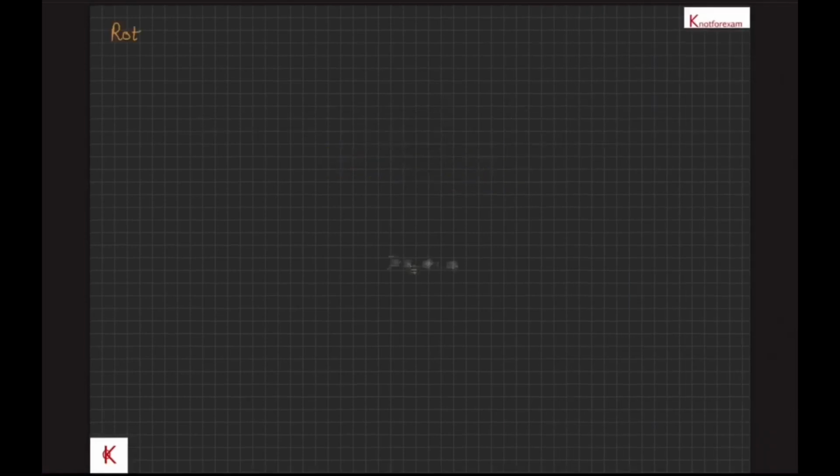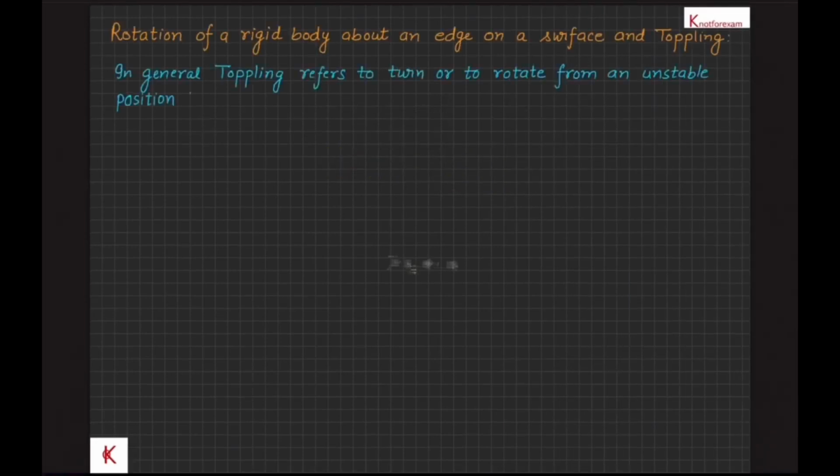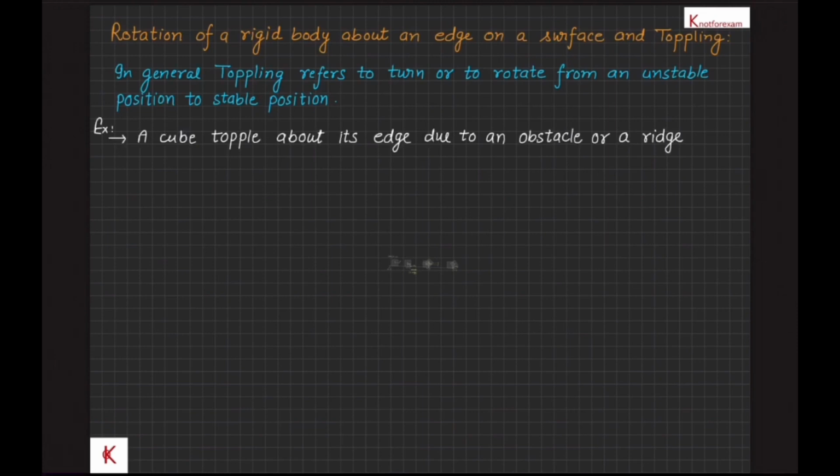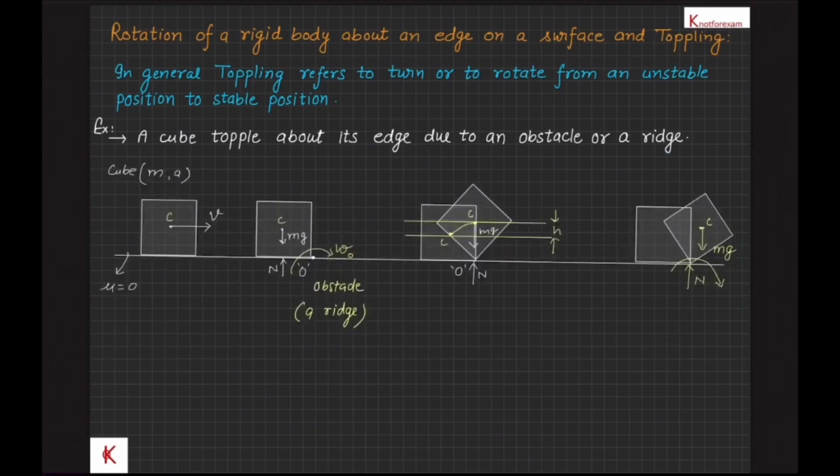We are going to talk about rotation of a rigid body about an edge on a surface and toppling. In general, toppling refers to turning or rotating from an unstable position to a stable position. Let's see some simple cases of toppling. First, see the case of a cube toppling about its edge due to an obstacle or a ridge.